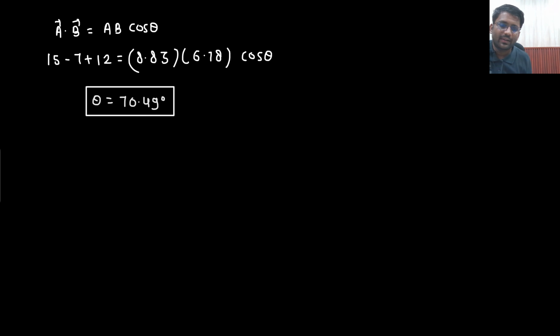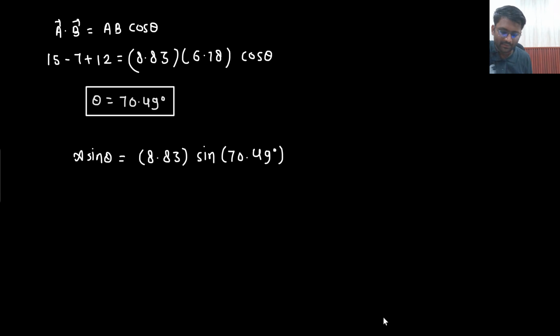So what is the component? The answer is A sin theta. And what is the magnitude of A? Magnitude of A is 8.83, sin 70.49 degrees, multiplied with 8.83. So the answer is coming out to be 8.32. 8.32 is the answer.